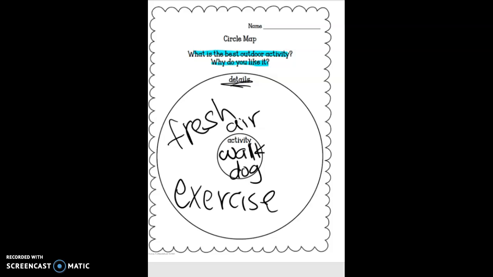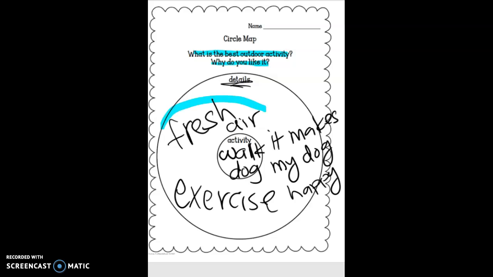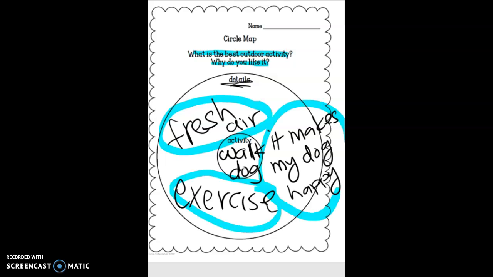Another reason I like to walk my dog is it makes my dog happy. Now, I have 3 reasons here. I want you to try to come up with at least 3. Try to come up with 4 or 5 so that you have things to choose from. Okay?